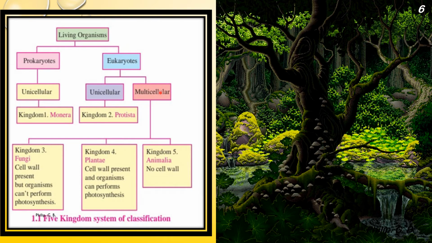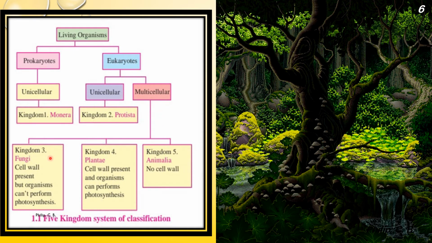Now I added a chart over here, which makes it easier to understand. That is from the text 1.1, 5 kingdom classification. Living world is divided into prokaryote and eukaryote. Prokaryotes are further divided into unicellular. So in prokaryote, there are only unicellular species, that is single celled species. Eukaryotes, unicellular and multicellular, single cell and many cell. Unicellular kingdom Monera. Eukaryotes, unicellular kingdom Protista. So unicellular species are present in prokaryotes as well as eukaryotes, and multicellular only in eukaryotes, which is kingdom fungi,